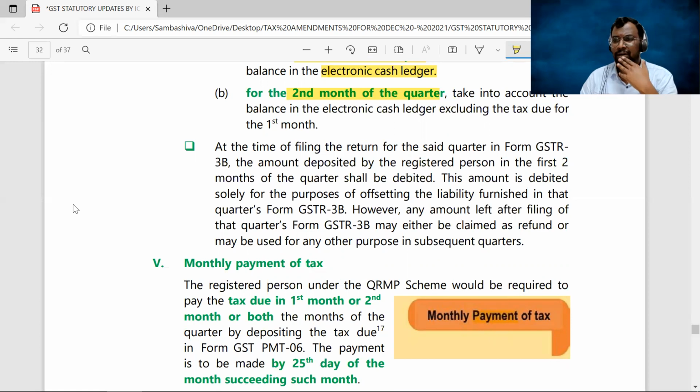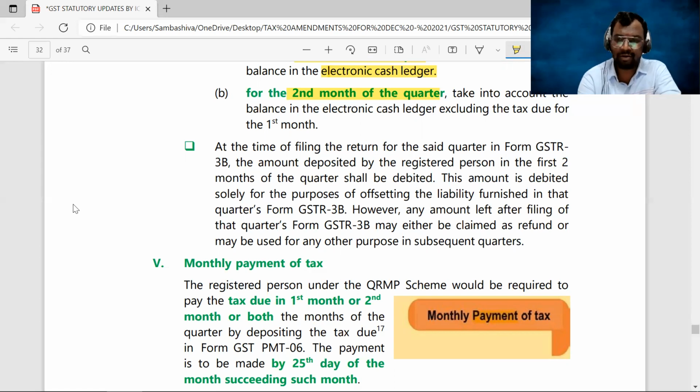Sir, for the first 2 months, I have paid a tax liability of, let us assume, 5,000 rupees. But at the end of the quarter, while filing the GSTR 3B, if I calculate my tax liability, it comes to only 3,000.